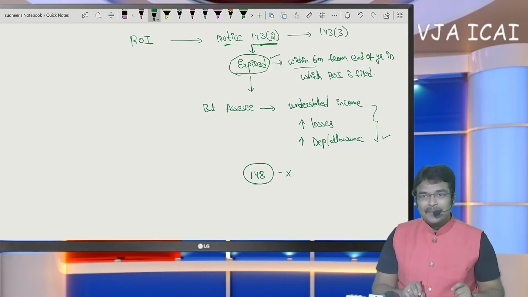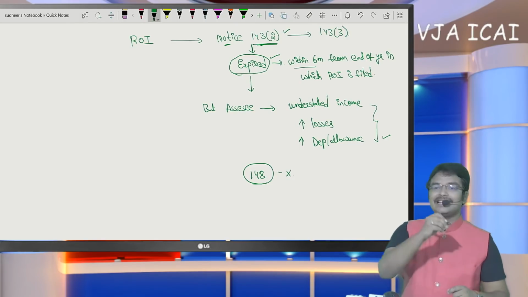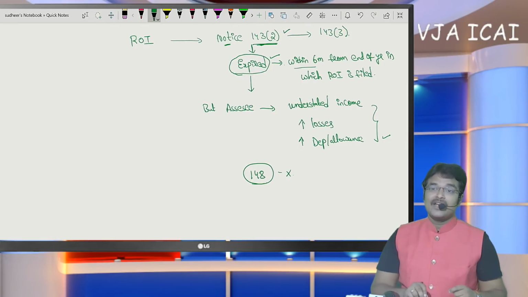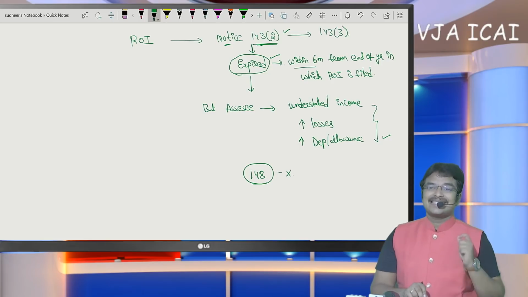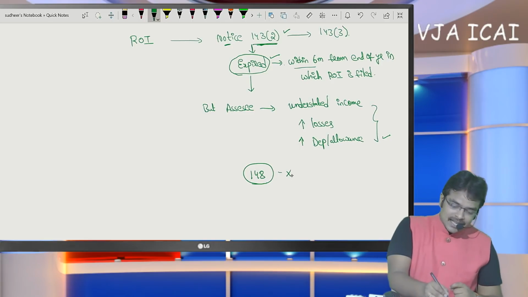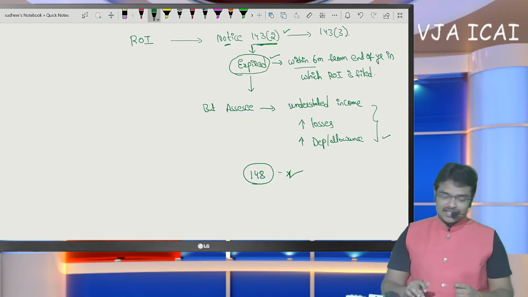If the scrutiny time limit exists, then notice must be issued under section 143(2) only. When the scrutiny time limit expires, but still the SSE has escaped income, in such a case they can issue notice under section 148. So I think this difference is very clear.